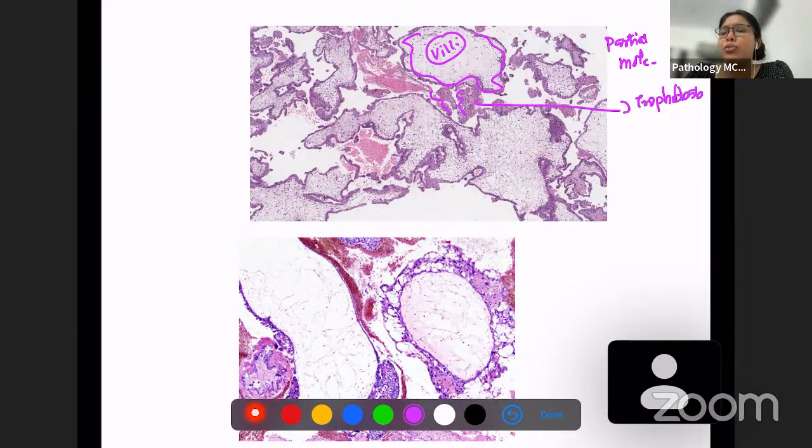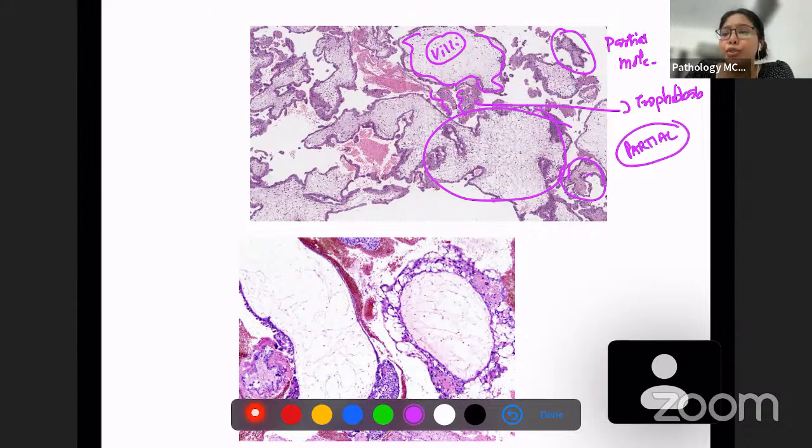You can see trophoblasts are not much proliferated here. And you can see two types of villi. You can see smaller villi, also you can see larger. These are smaller villi, these are larger villi. So if you see smaller villi and larger villi, then it is a partial mole.